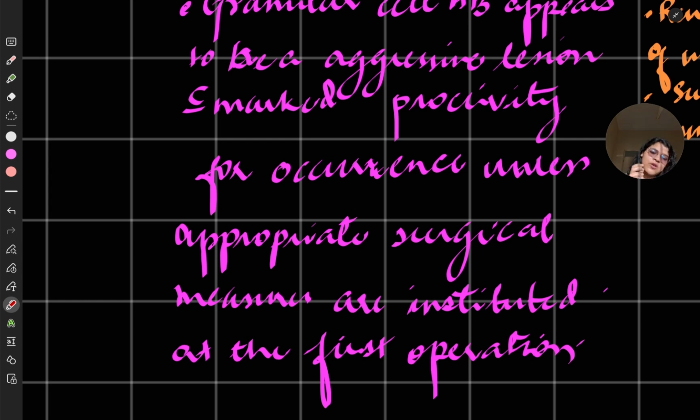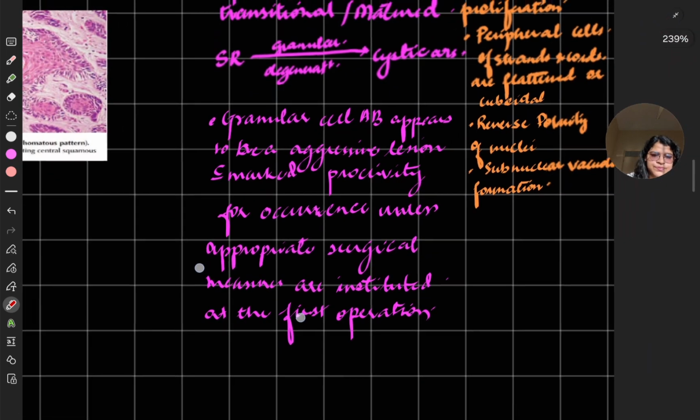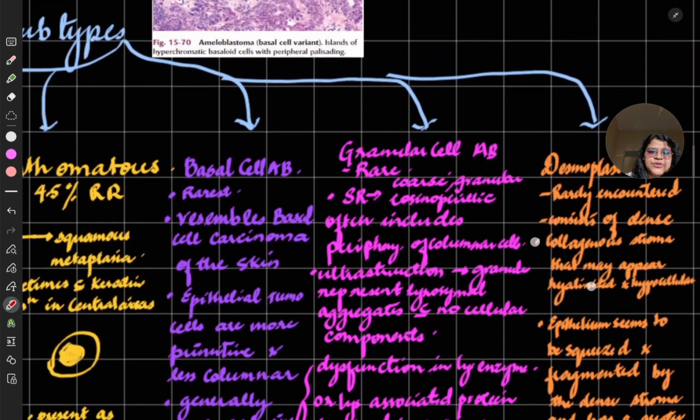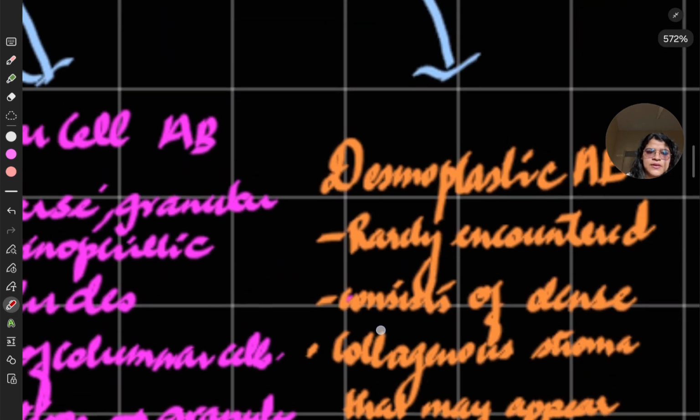We'll learn about what is en bloc, what is curettage, what is resection further in the slides. Recurrence can become a problem unless appropriate surgical measures are instituted at the first operation, because it is very aggressive and proliferative. When we come to the last histological part,